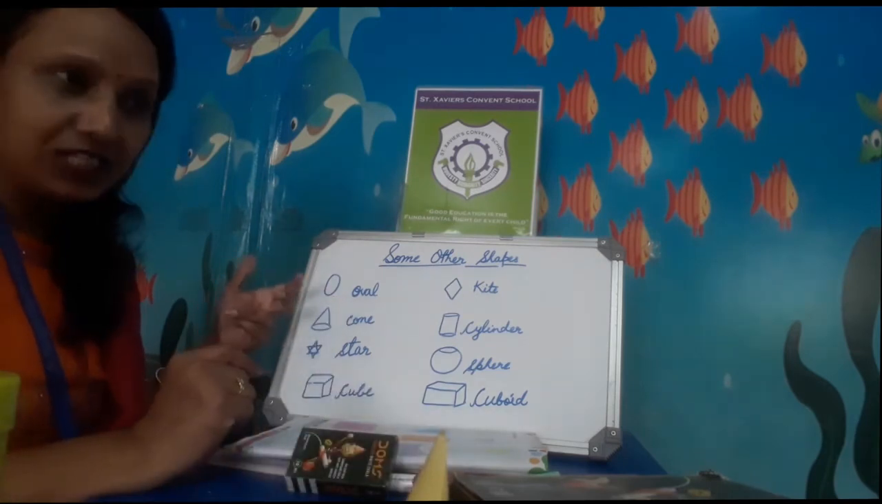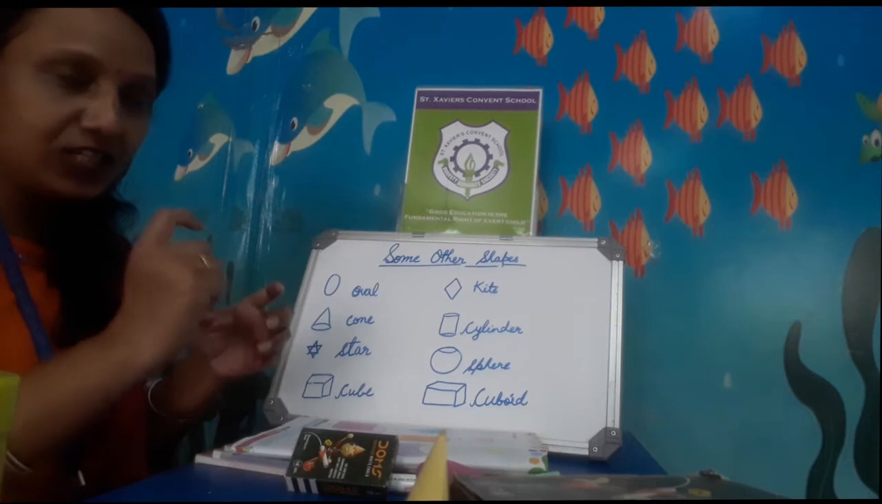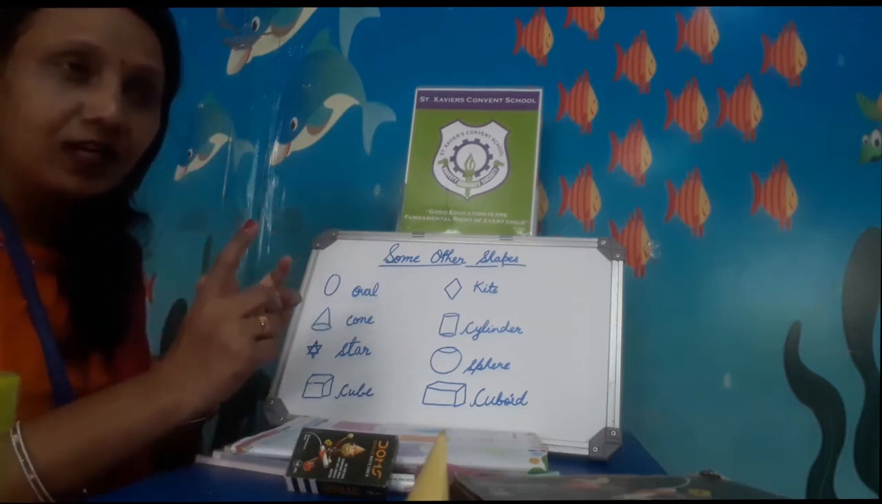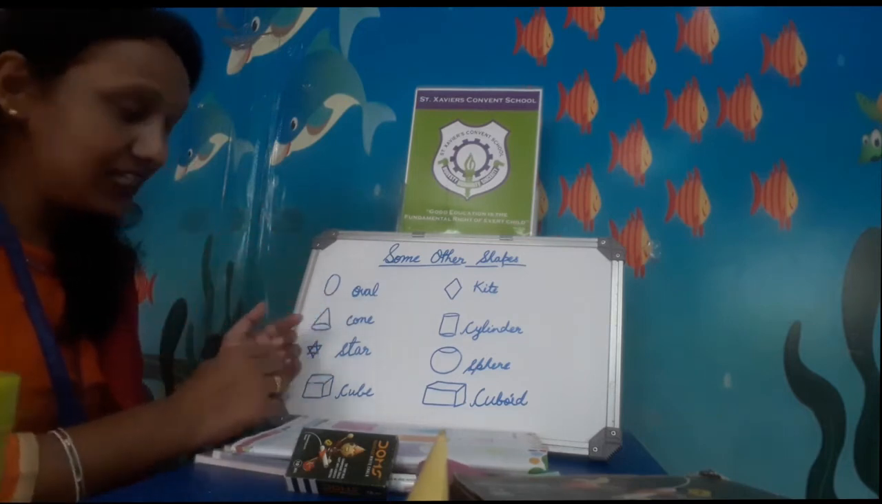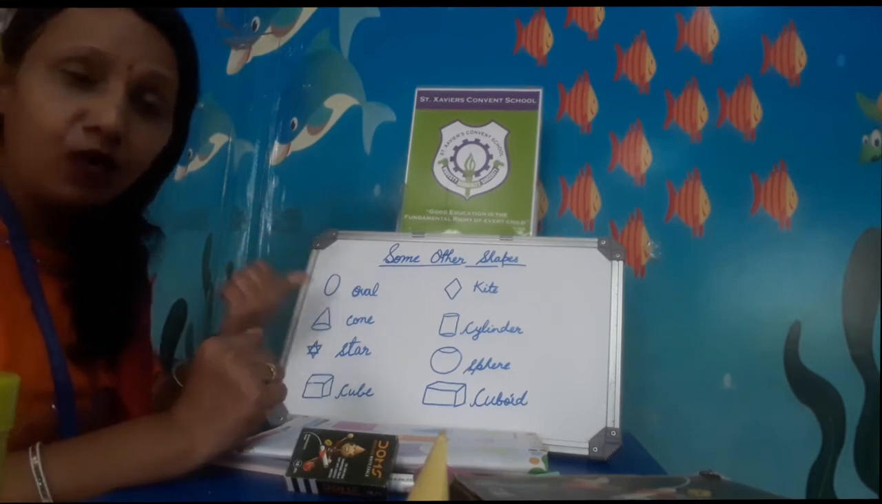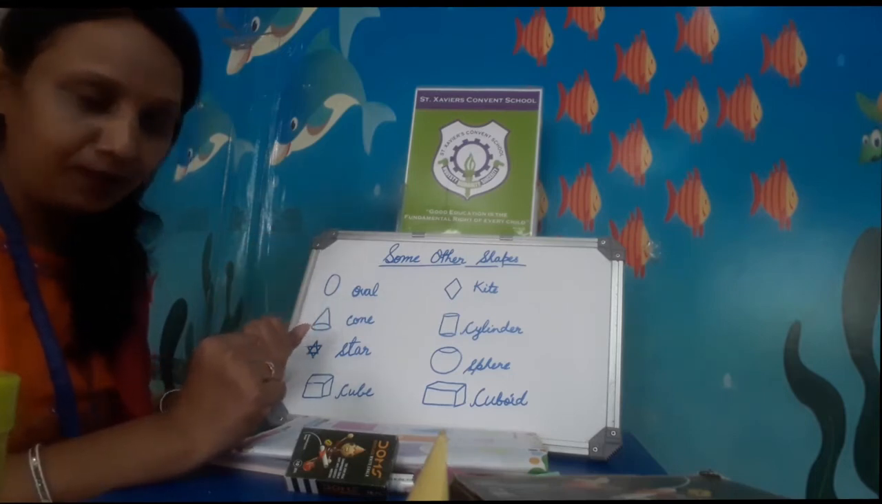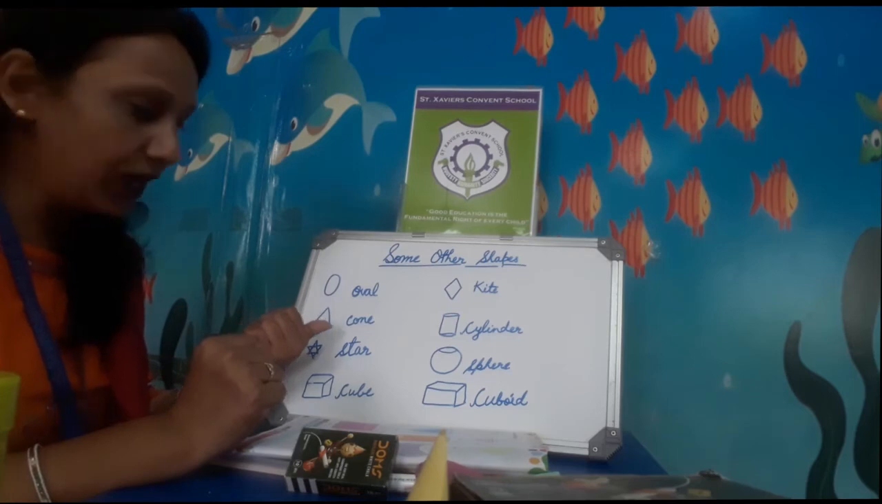And somewhere you see the cone shape, like ice cream cones and your birthday caps. If you see things like that, you can say that it is in cone shape. Spelling of cone, C-O-N-E, cone.